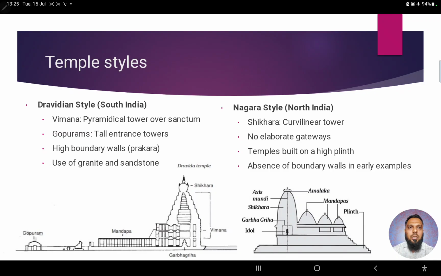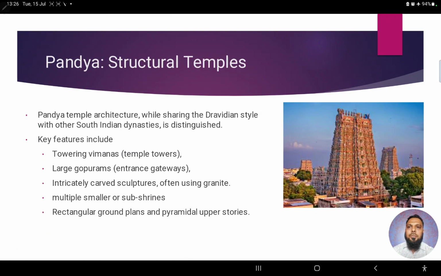But the prime importance for us is the Dravidian style. Now we'll see the Pandya temples, or the structural temples, meaning apart from the rock cut temples, the other type is the structural temples. Now what are the structural temples and how were they built, right?